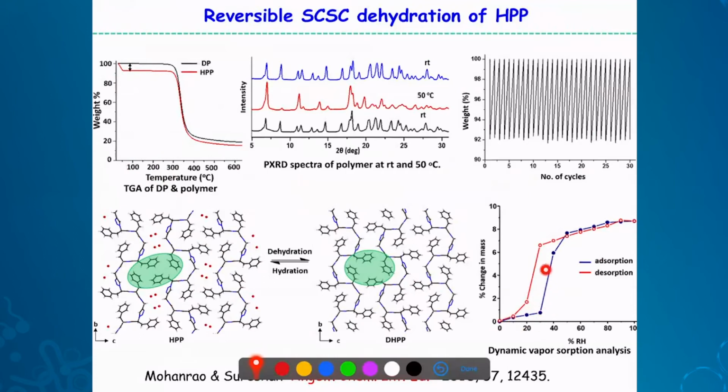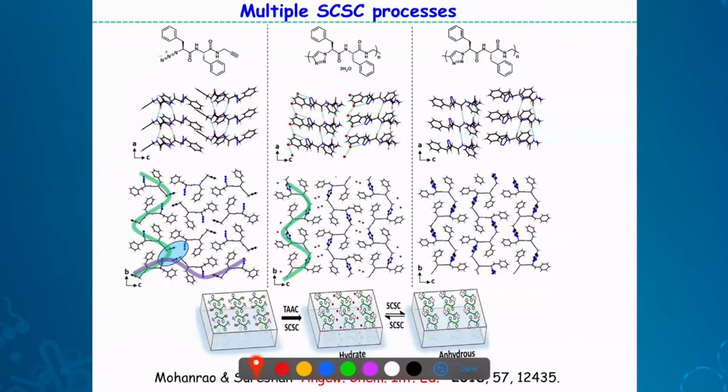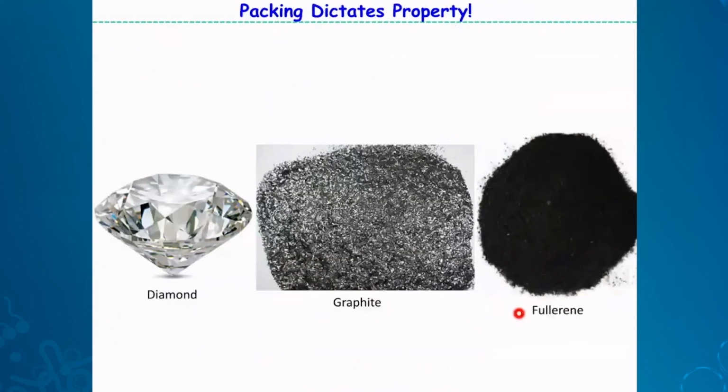And also, at what relative humidity it can take water is very interesting. This can take water from 30% relative humidity. That means in Saudi Arabia, for example, with desert countries, it can take water. So it's very powerful to take water molecules. And this is very much reversible. And there is a lot of, as I said, there is a lot of interest in such molecules which can take water. All these things are single crystal to single crystal process. Monomer to polymer and hydration to dehydration is a single crystal to single crystal process.